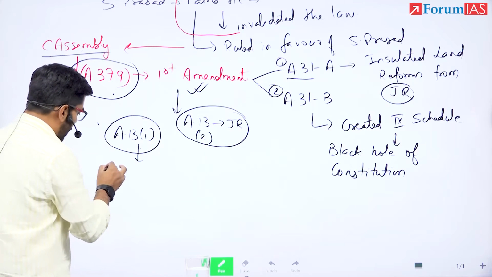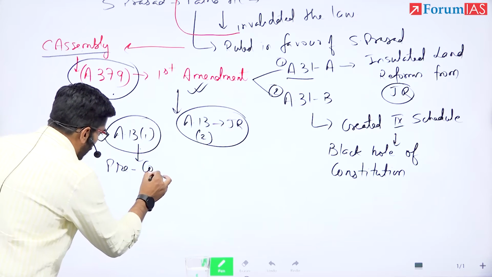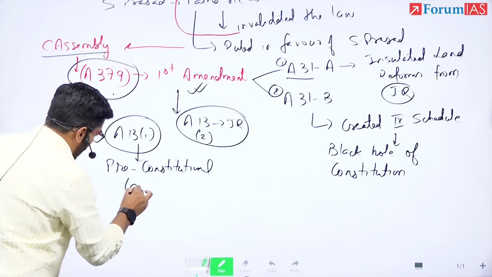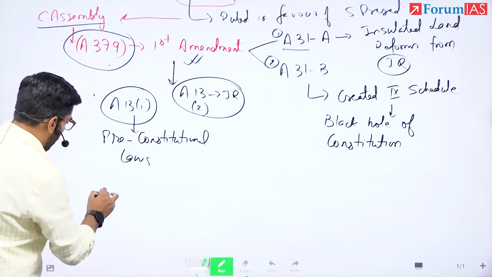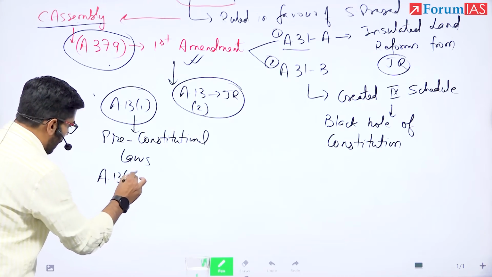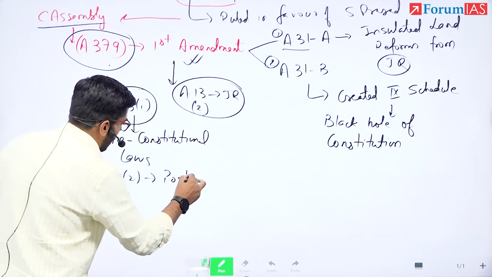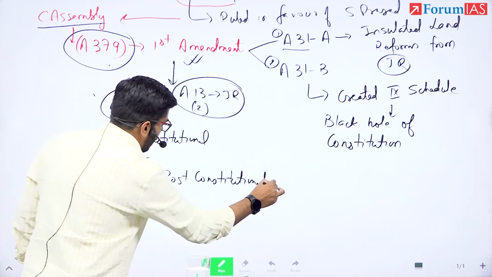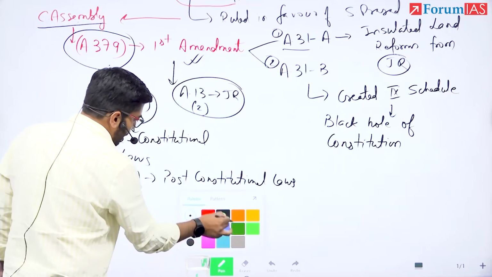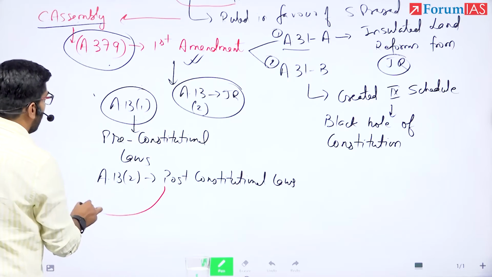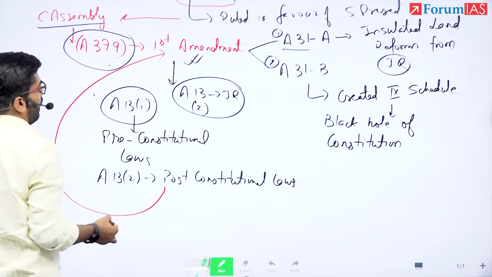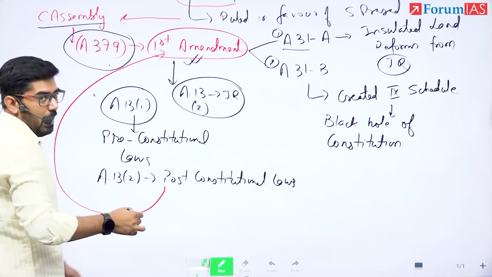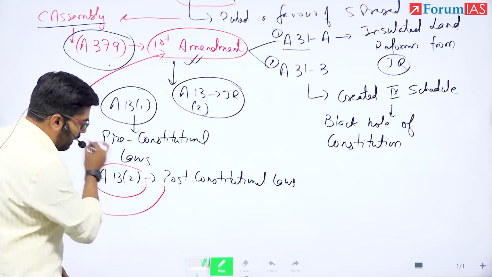As I said, it applies to pre-constitutional laws, which means those laws which came before the Constitution came. But 13(2) applies to post-constitutional laws, which means those laws which have been enacted after the Constitution was enacted. For example, First Amendment. First Amendment came after the Constitution, so it will be challenged under Article 13, Clause 2.